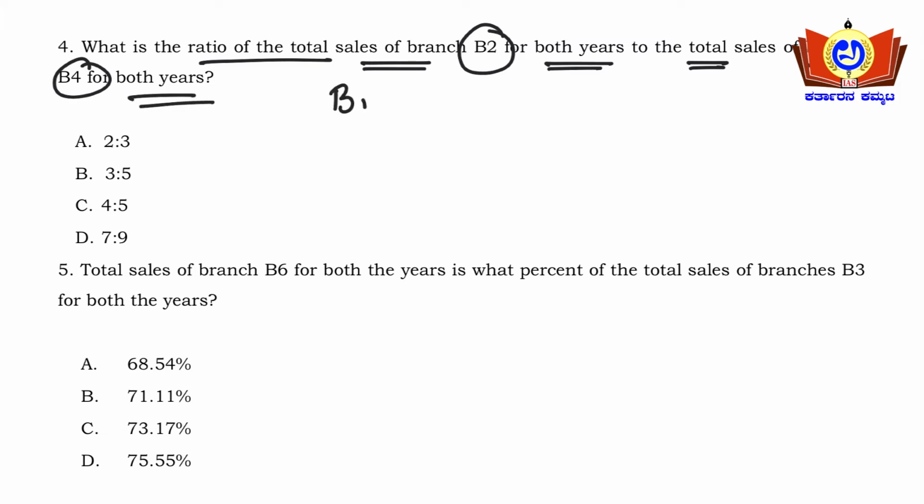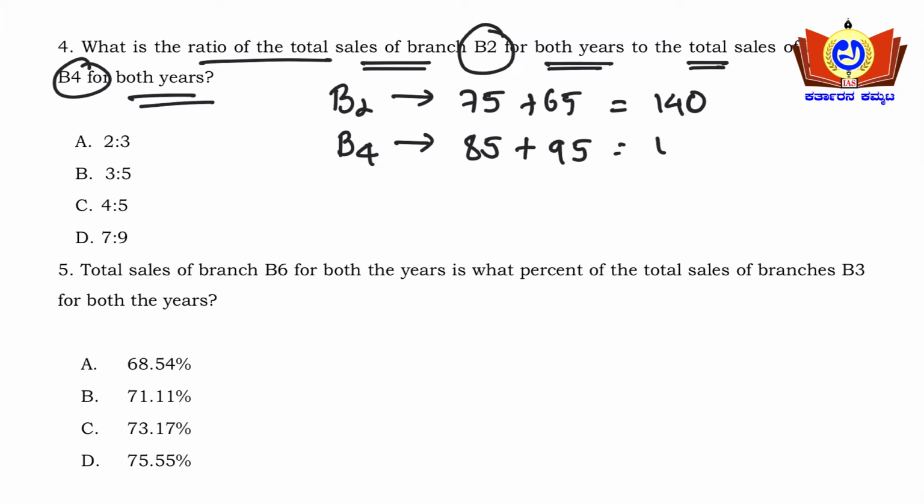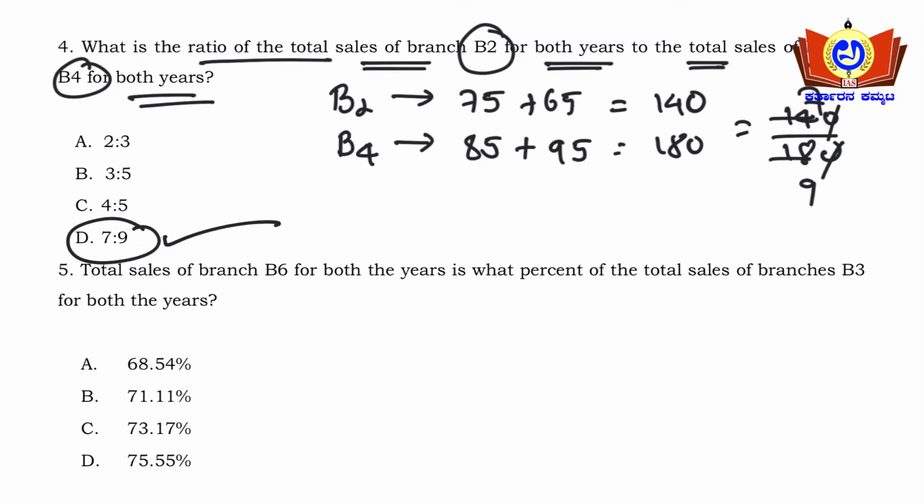For B2 we know that 75 plus 65, that is 140 thousand. I am not writing zeros here to avoid the calculation. Branch B4 is 85 plus 95, that is 180. So 140 upon 180, this 0 cancels, 2 7s are 14, 2 9s are 18, so 7/9 is the ratio here. The ratio of total sales of branch B2 for both years to branch B4 for both years is 7/9.